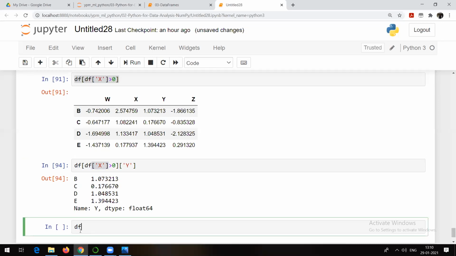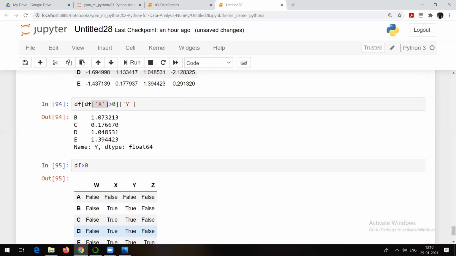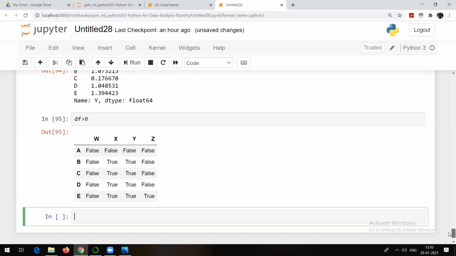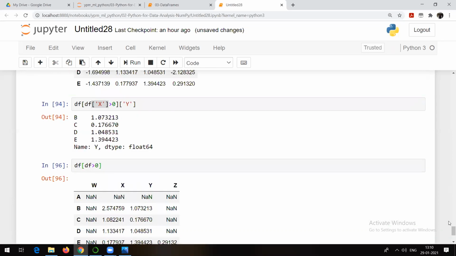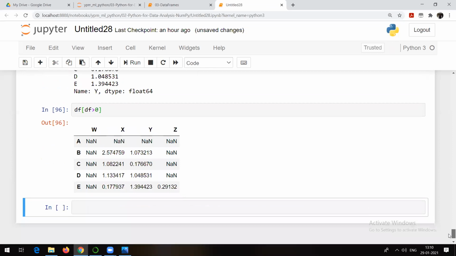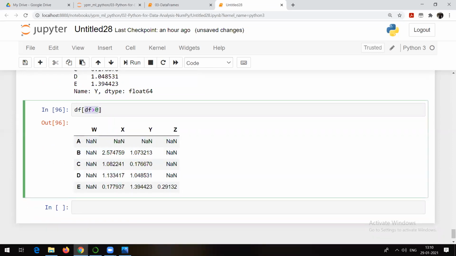As it is shown in your notes, you can apply it to the complete data frame. Now see, df is greater than 0. So wherever it is greater than 0, it is going to show you true. At all other places, you will be able to see false. What we can do is go further and apply the same thing on this complete condition. So wherever it is greater than 0, you will be able to see the actual value. Otherwise, if that condition is not satisfied, you will be able to see null or NaN.